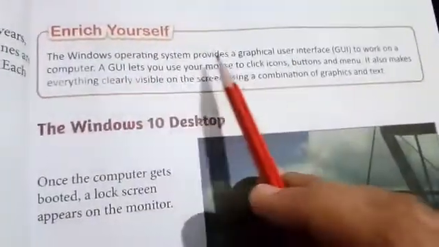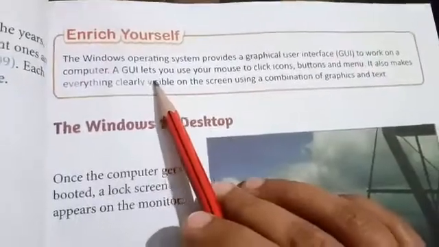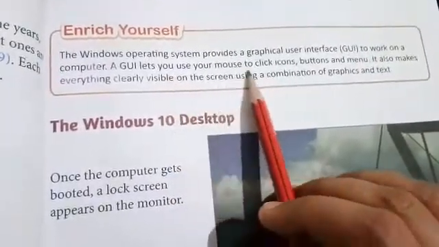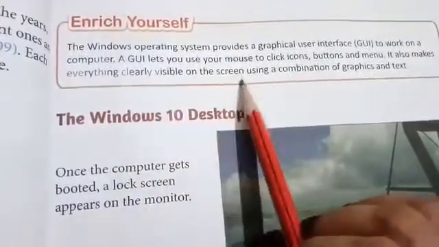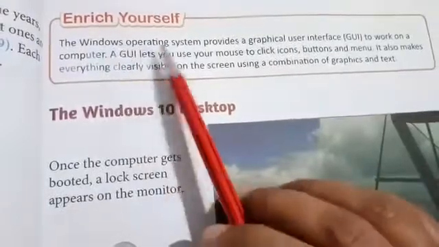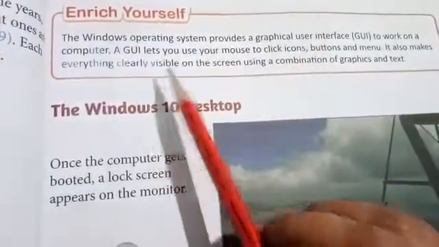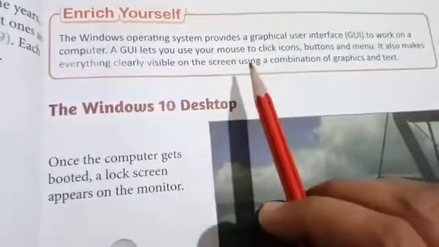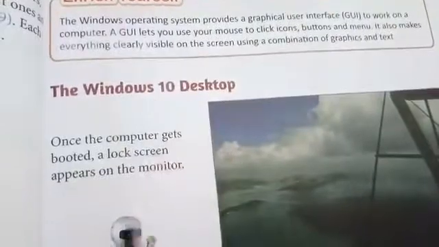Now, the Windows operating system provides a graphical user interface to work on a computer. A graphical user interface lets you use your mouse to click icons, buttons and menus. It also makes everything clearly visible on the screen using a combination of graphics and text. So you can use graphics as well as text in your documents.